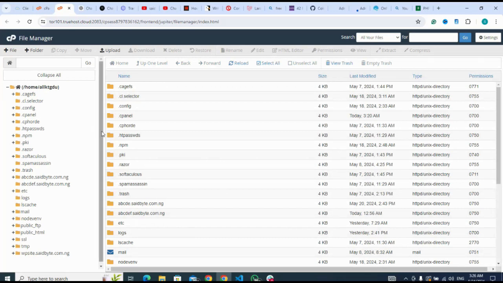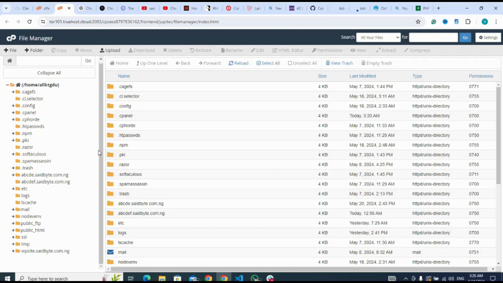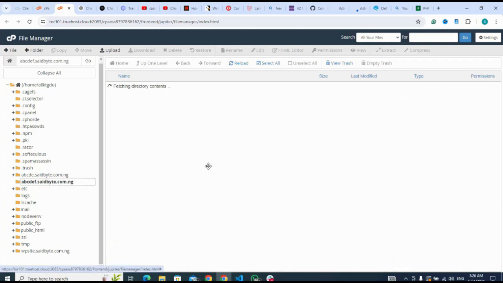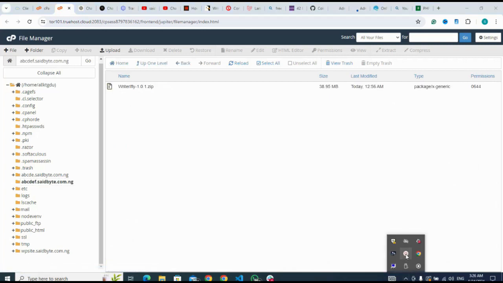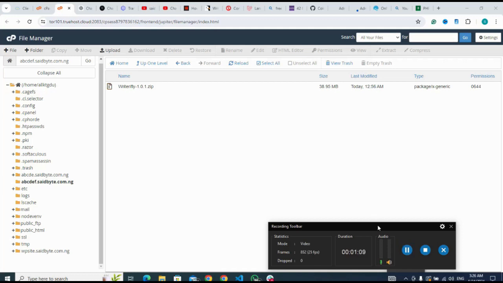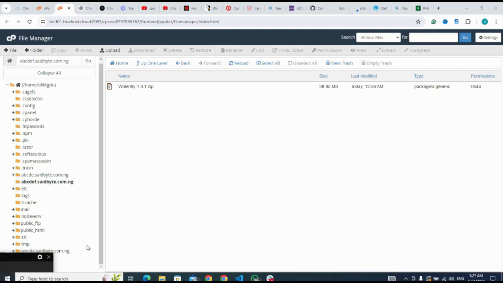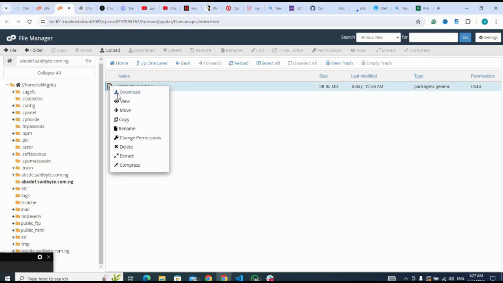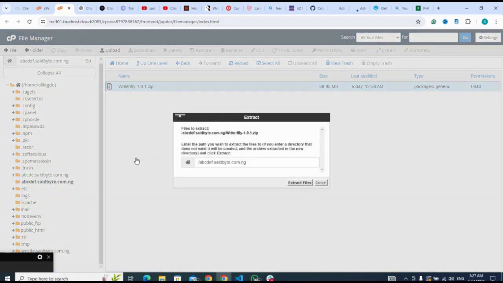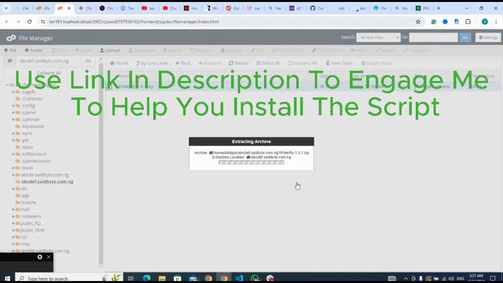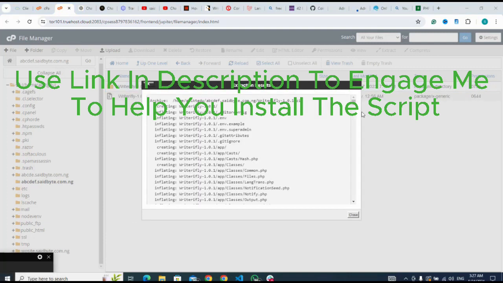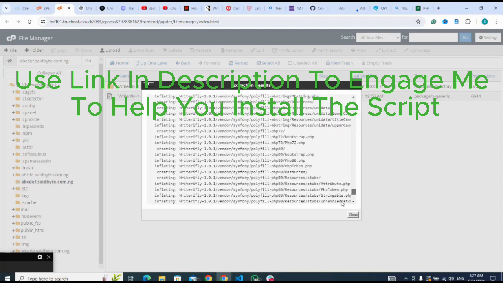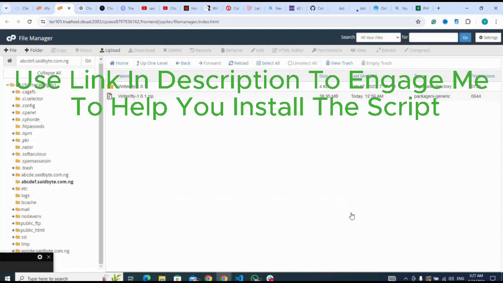Next, I go to my subdomain because I'm using a subdomain for this testing purposes. Here is my subdomain I want to use. I have already uploaded the script. Here it is. Then as I extract it, I right click, then click on extract files. Okay, all is in order. Then I click on close.